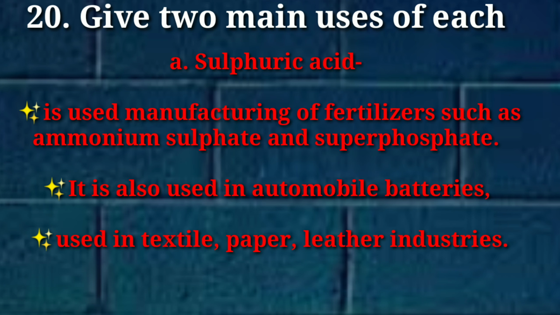Our next question is regarding the uses of sulfuric acid, hydrochloric acid and nitric acid. First, come to the use of sulfuric acid. Sulfuric acid is used in manufacturing of fertilizers such as ammonium sulfate and superphosphate. It is also used in automobile batteries, and in the textile industry, paper industry and leather industry.